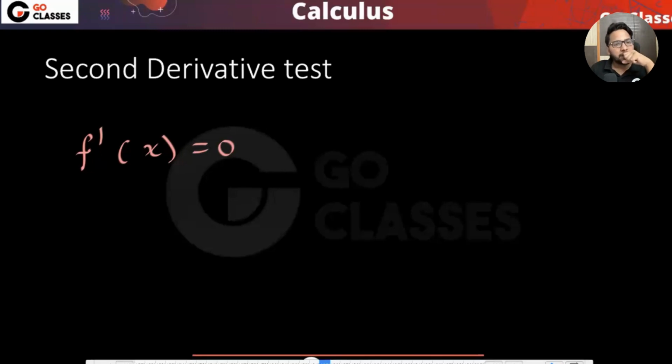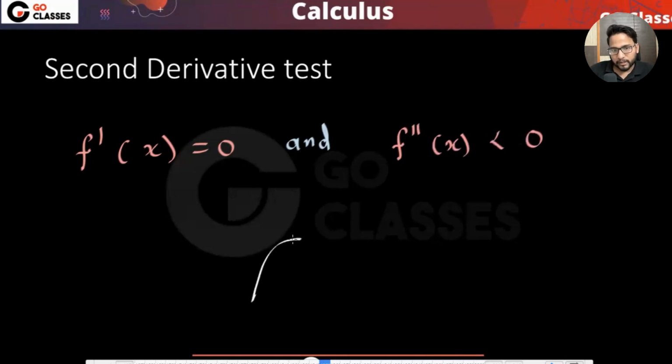Then it means that it could be one of the critical points, maybe a local minima or maximum. But if I also give you the information that f double dash x is, let's suppose, less than 0, what will you say? That f double dash x less than 0 means the c I'm talking about should be at one of these points. And then I give you the information that f dash x is equal to 0, then you are certain that c is this particular point, isn't it?